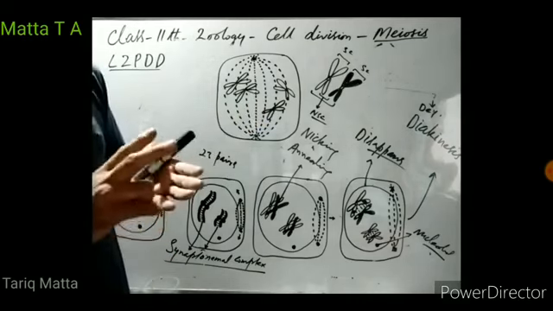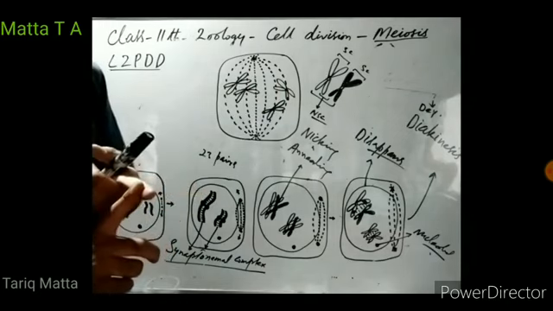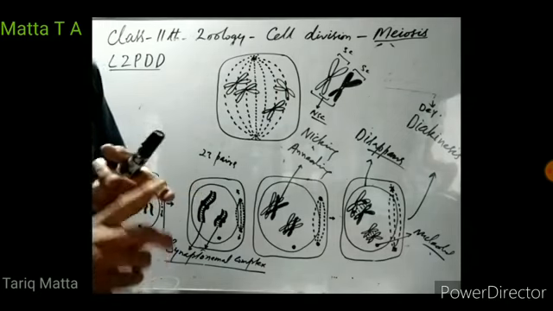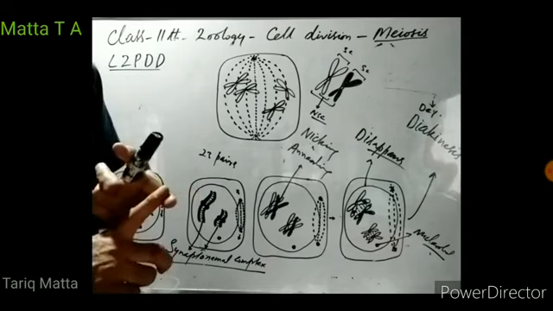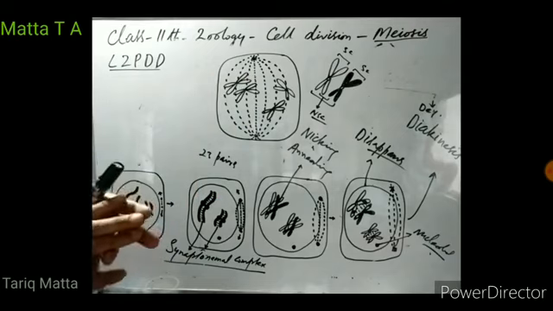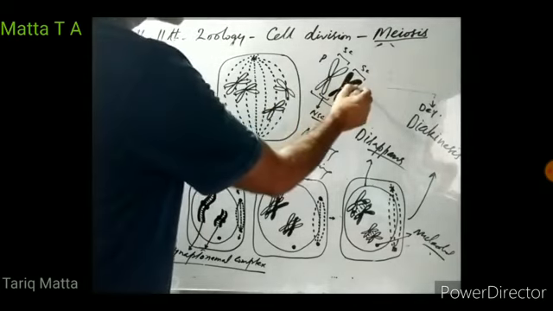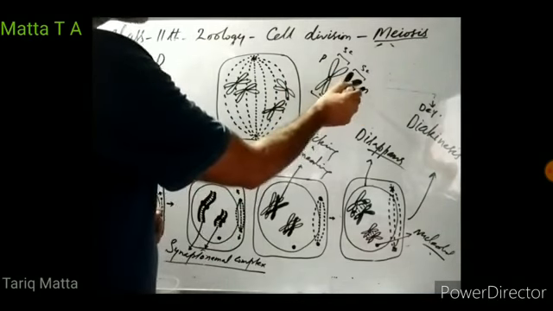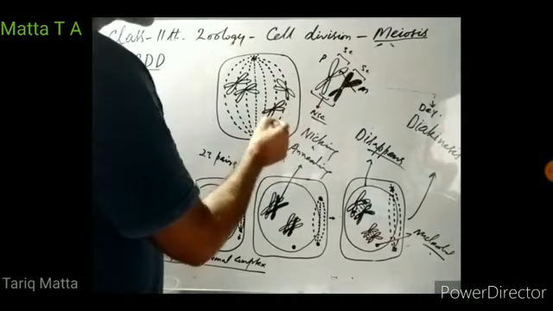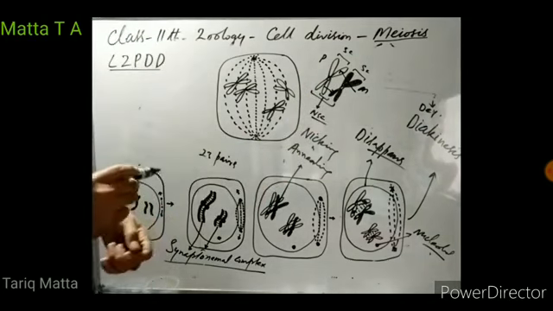We have 23 pairs of chromosomes. We have 23 chromosomes from father and 23 chromosomes from mother. So we have 23 paternal chromosomes and 23 maternal chromosomes. Suppose this is a paternal chromosome and this is a maternal chromosome. Genes from the maternal chromosome are shifted to the paternal chromosome and genes from the paternal chromosome are shifted to the maternal chromosome, right?